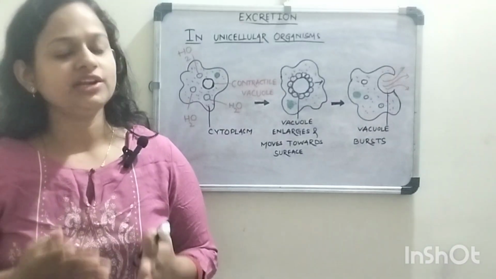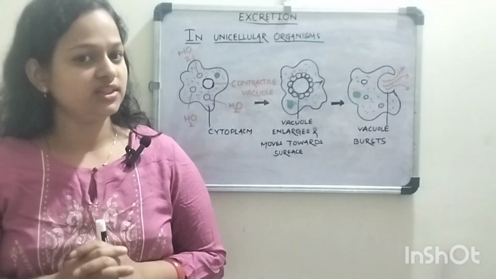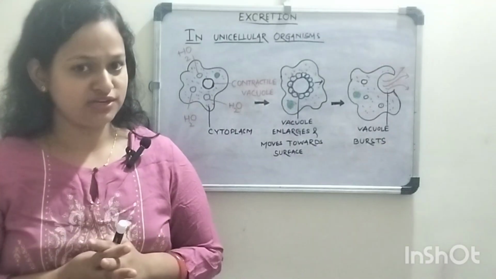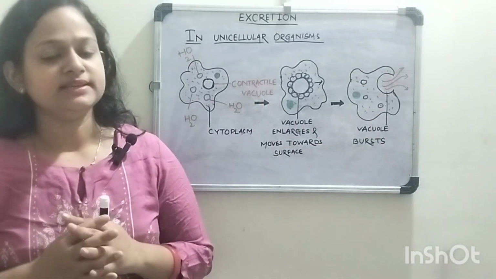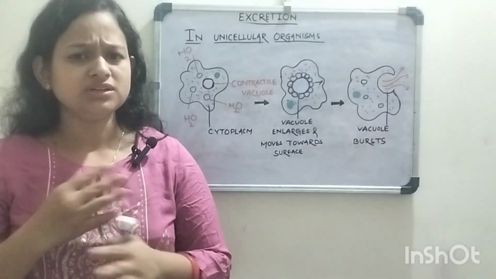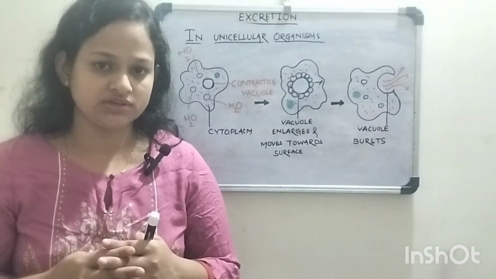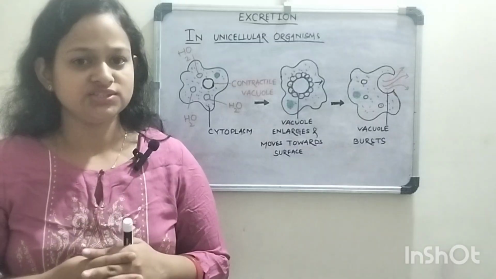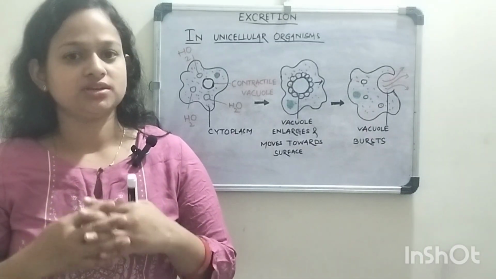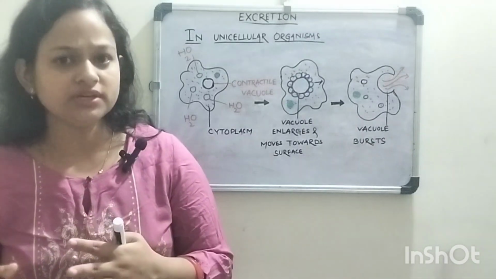Besides these 3 types, animals can also be divided into unicellular animals and multicellular animals. In unicellular animals like amoeba and paramecium, there is no particular excretory system for removal of waste product. In these organisms, the waste products are carbon dioxide, ammonia and excess water, so these have to be removed from the body.